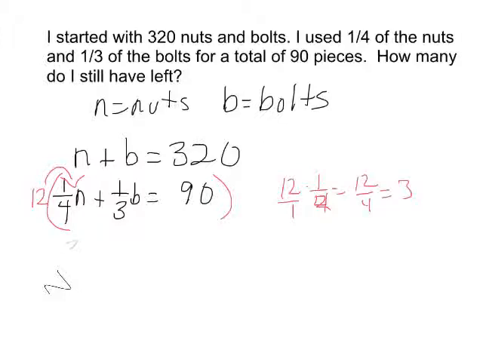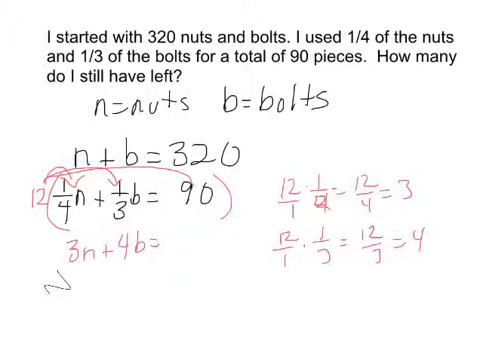So the new equation is 3n, and the next piece, 12 over 1 times 1 over 3 is 12 over 3, and that equals 4. And then 12 times 90 is 980, no, that's 1080.